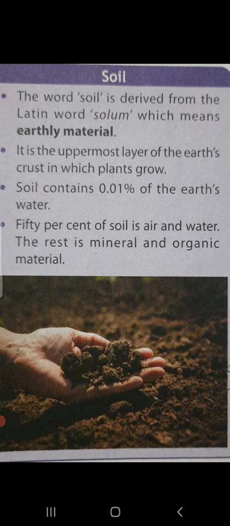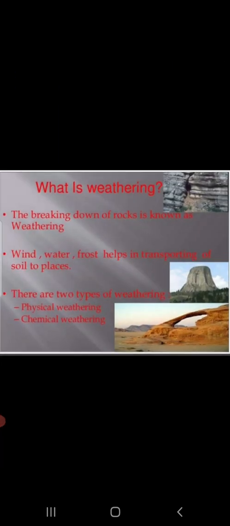How is soil formed? Soil is formed from the breakdown of rocks by the action of water, wind, ice, and climatic changes. This process of formation of soil from the breakdown of the rocks is called weathering. The nature of the soil formed depends upon three factors, that is, the rocks from which it has formed, the type of vegetation that grows in it, and the climate of the place.